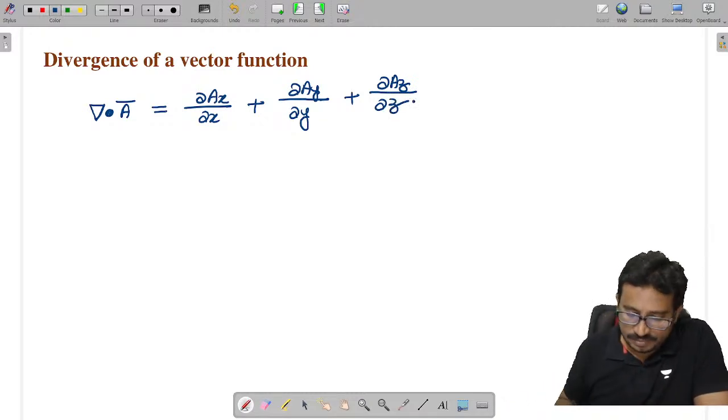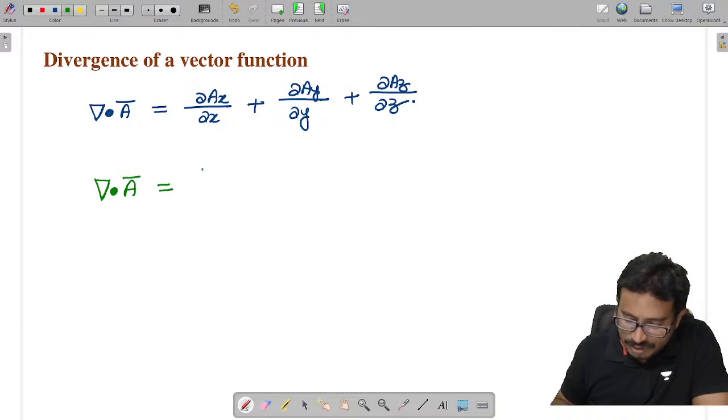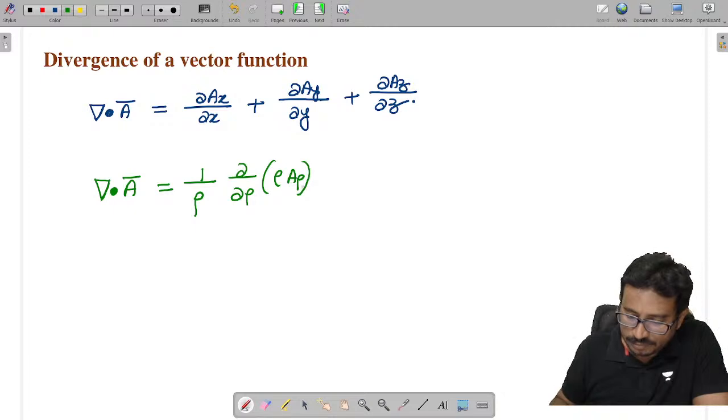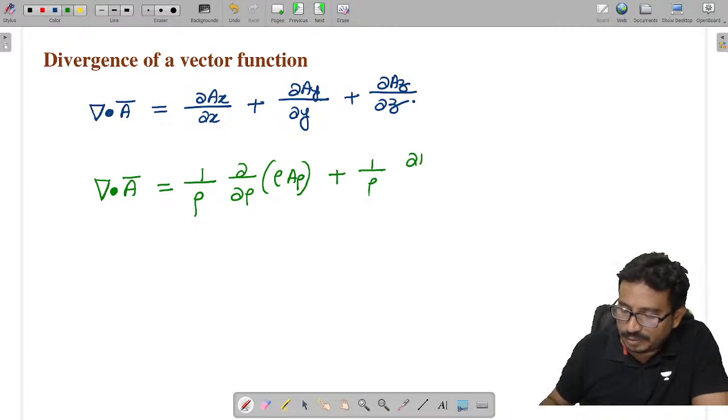Coming to the cylindrical system, the divergence is given as 1 by rho dou by dou rho of rho A rho, plus 1 by rho into dou A phi by dou phi, plus dou A z by dou z.